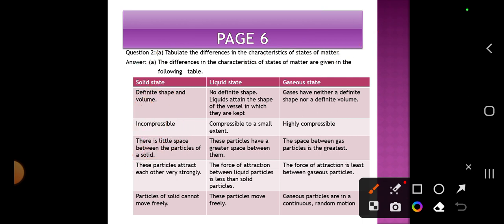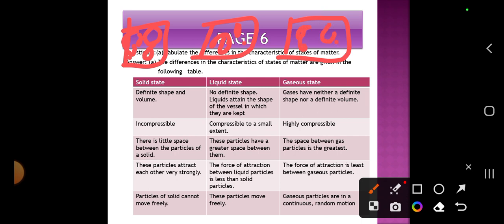Suppose we have the three states of matter, three blocks. The solids are tightly packed, liquids are slightly loosely packed, and gaseous substances have more space between them. So solids have definite shape and volume. Liquids have no definite shape.